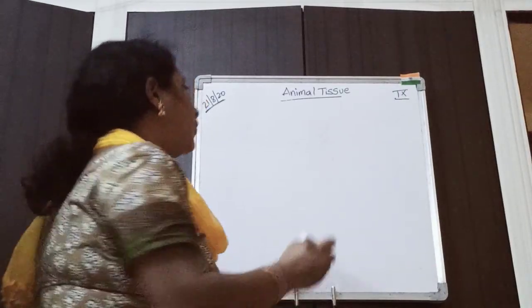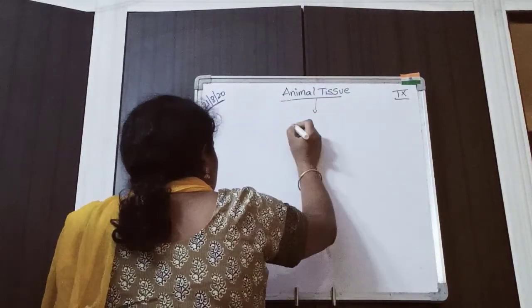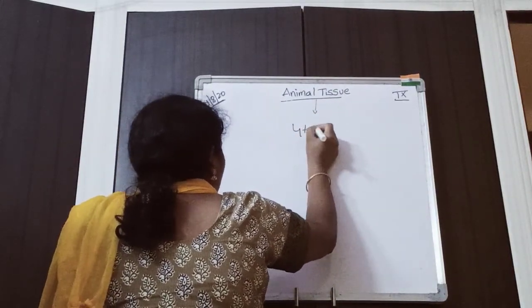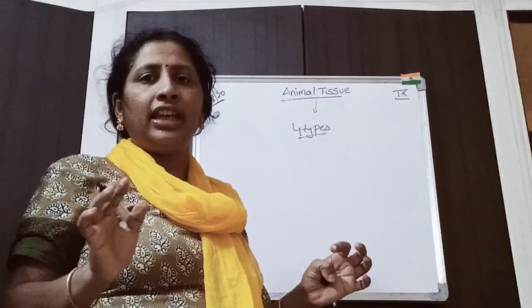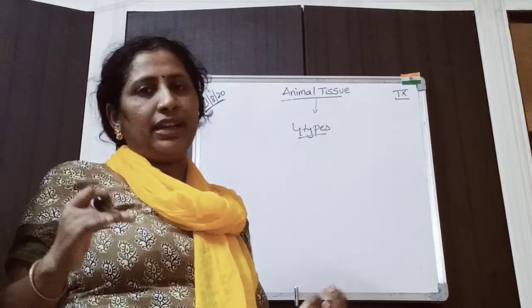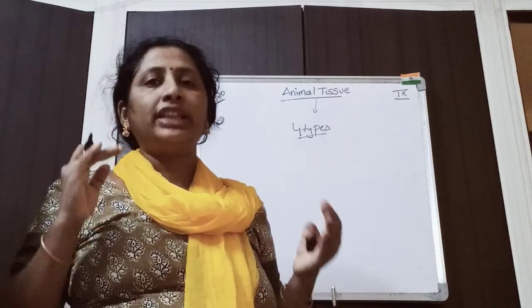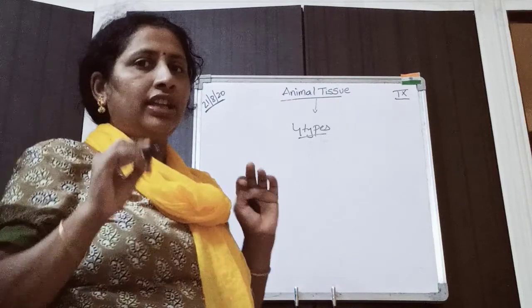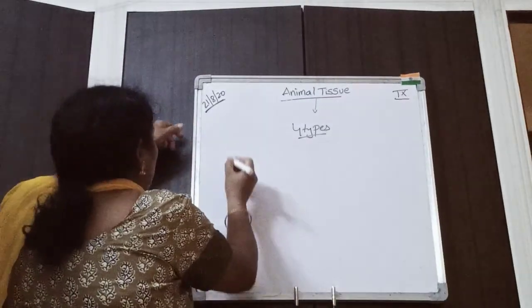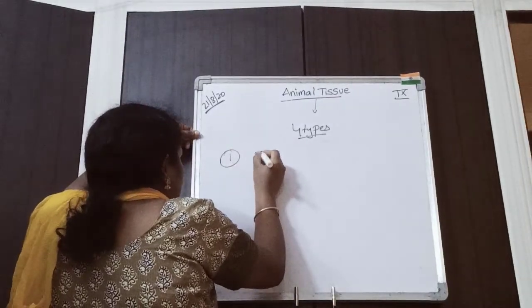We have 4 types of animal tissues mostly, found majorly in the animal body. So what are they? The first one is epithelial tissue.